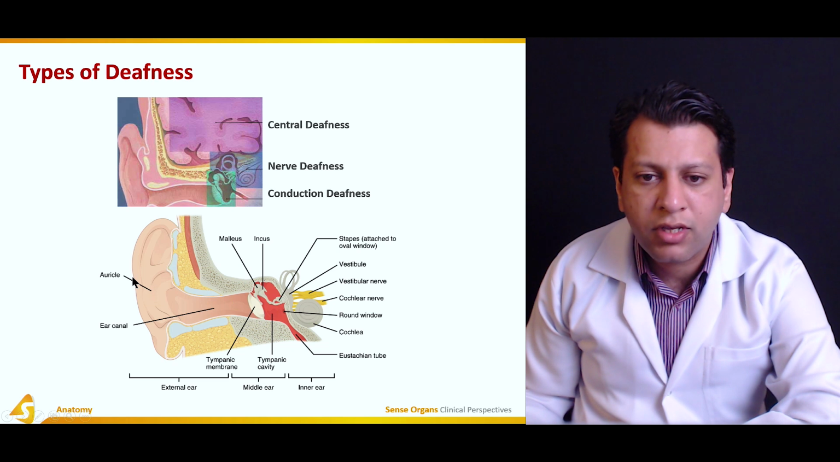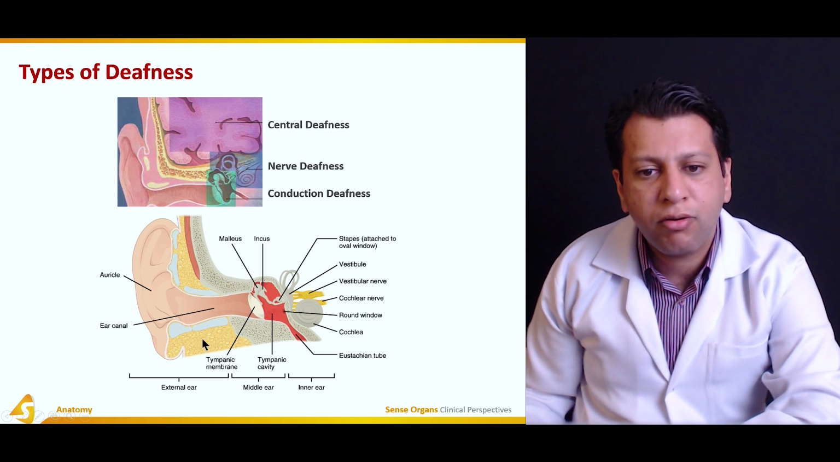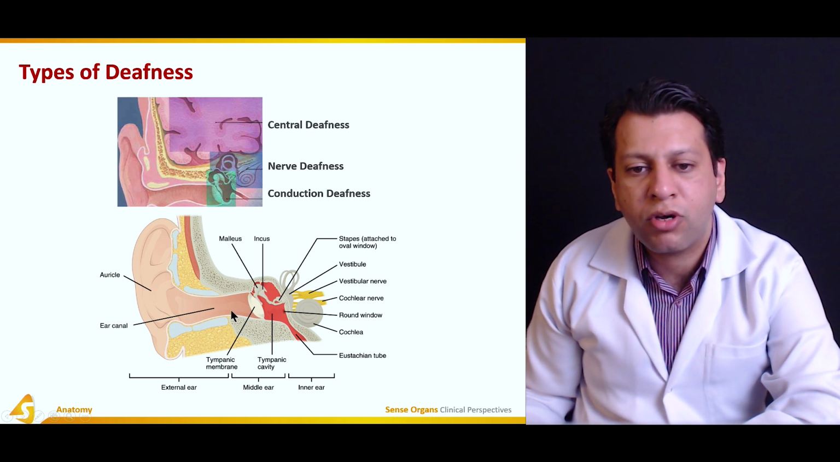If the sound waves cannot come and be transmitted along, then there will be conduction deafness. It could be due to earwax or blockage of the ear, a ruptured tympanic membrane, middle ear infections, or arthritis of the bone. All this would hamper the conduction of sound waves from the external ear to the cochlea.